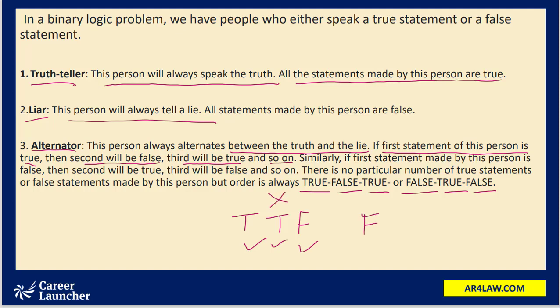Or two false statements followed by a true statement. Again, this would not happen with an alternator. With an alternator you would have true, false, true, or false, true, false. So the person would alternate between truth and a lie. It works that way with an alternator.